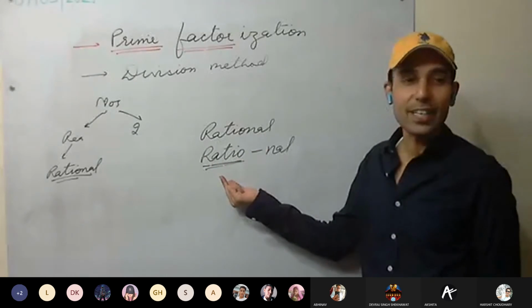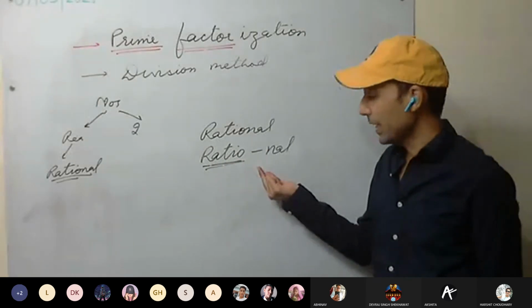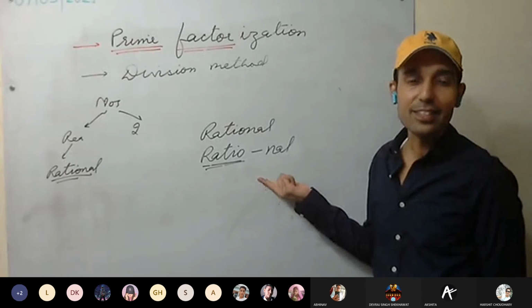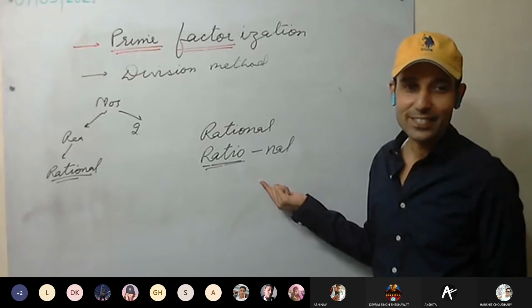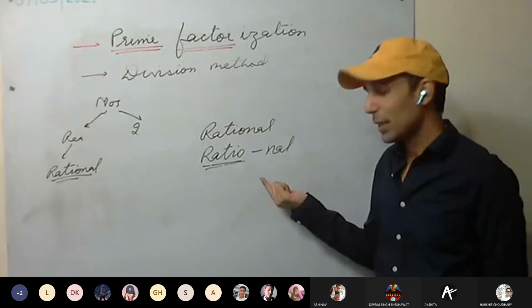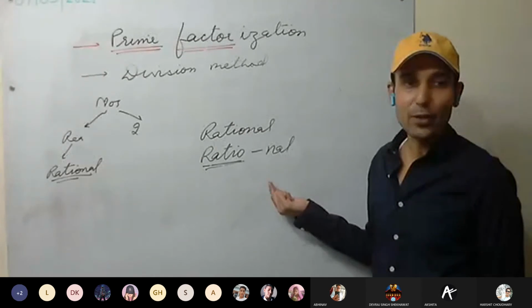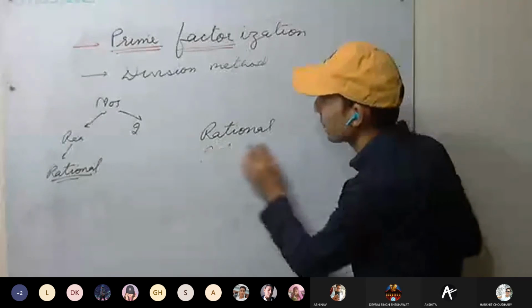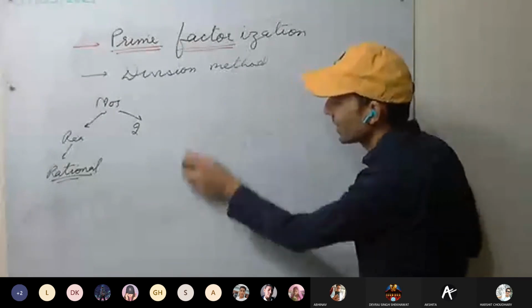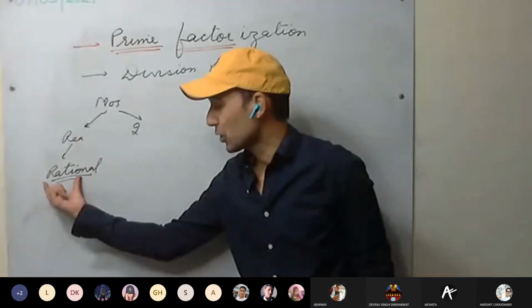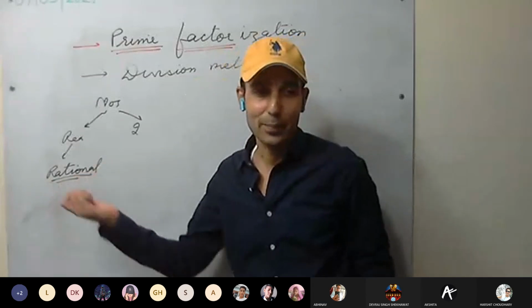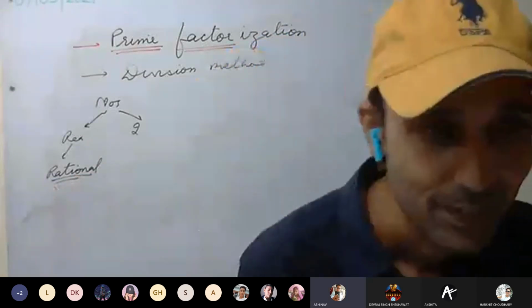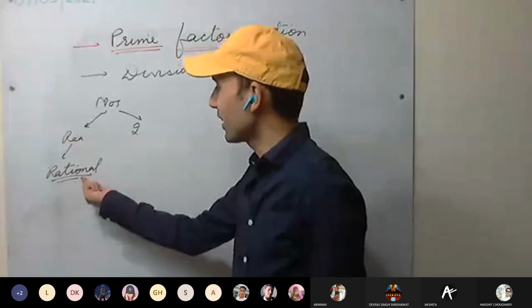A rational number is in the ratio A by B, where A and B are integers and B is not equal to 0. Okay. And A and B are co-primes. Okay, this is clear. In rational, the word ratio is there. Remember that one. So from ratio, we have written this word.